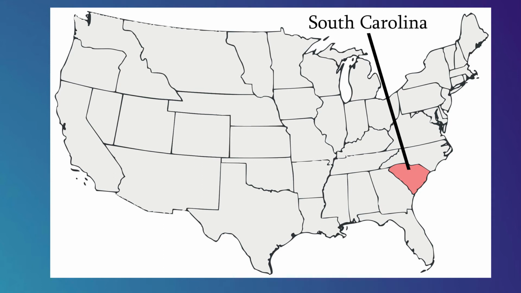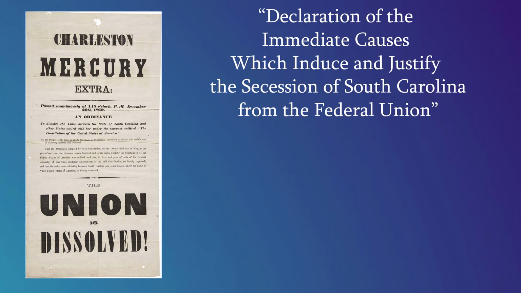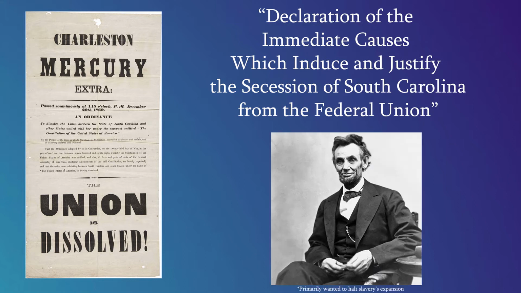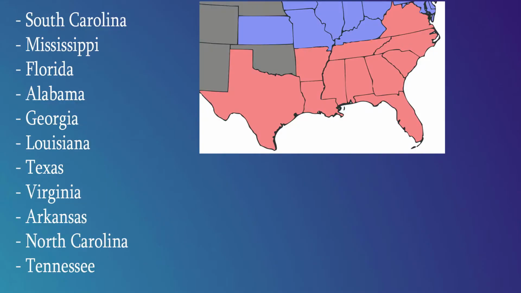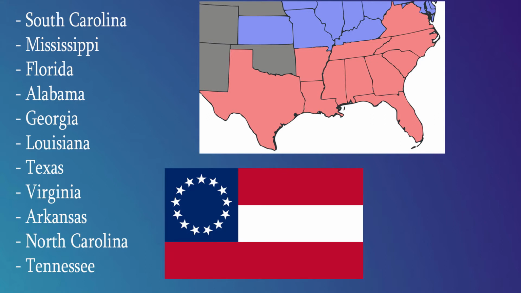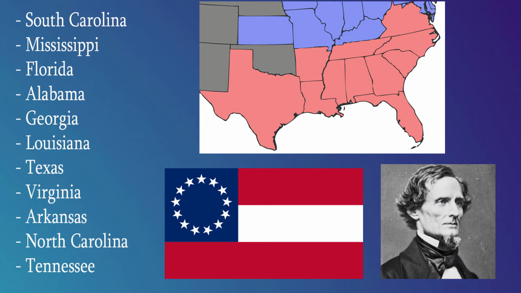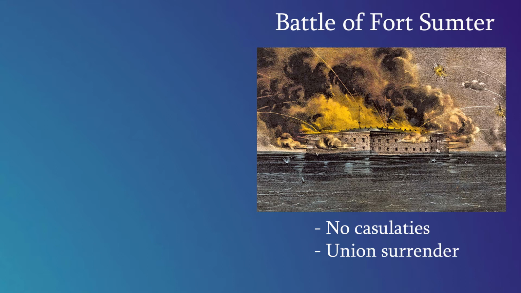South Carolina seceded from the United States of America on December 20th, 1860 due to the election of perceived anti-slavery Republican candidate Abraham Lincoln. It was followed by 10 other states who would form the Confederate States of America, with Jefferson Davis as their first and only president.